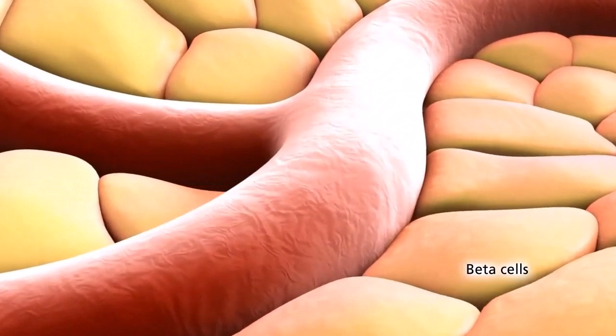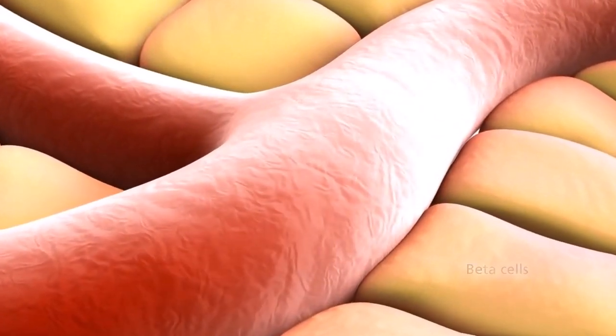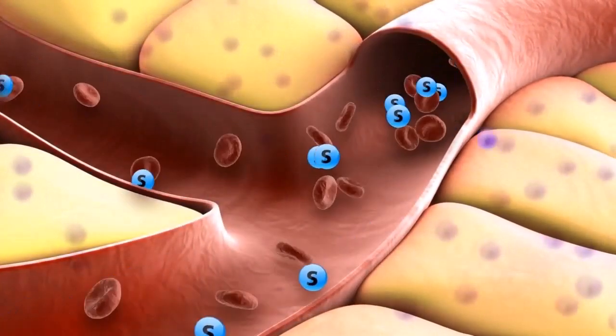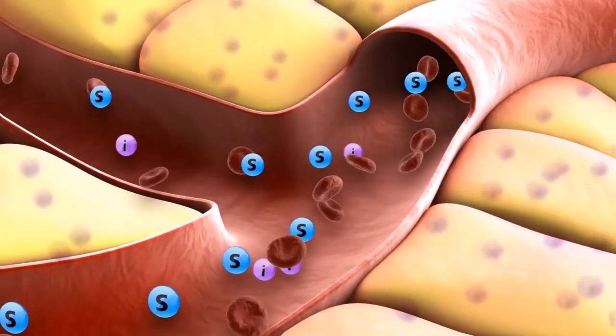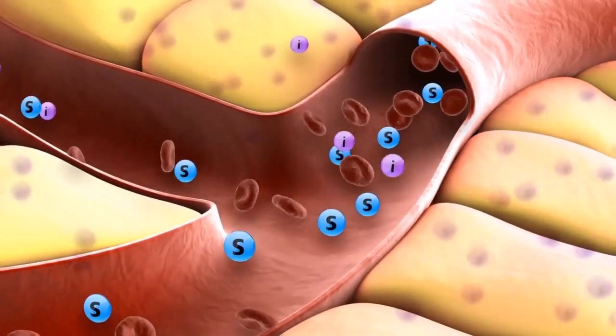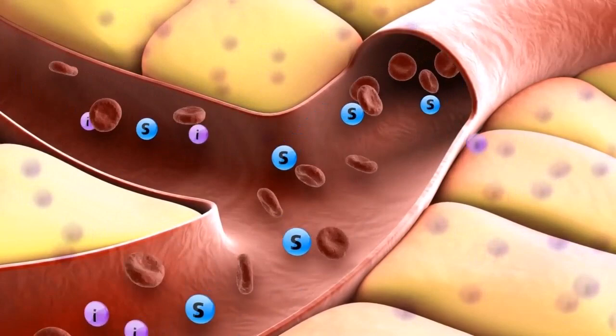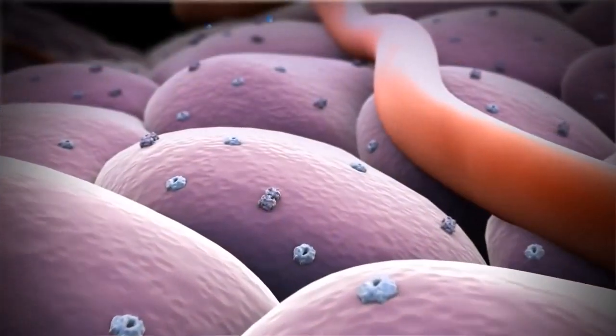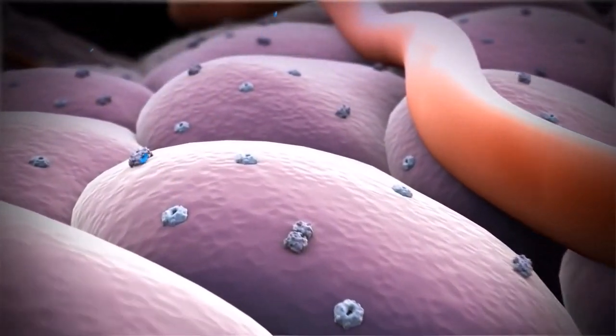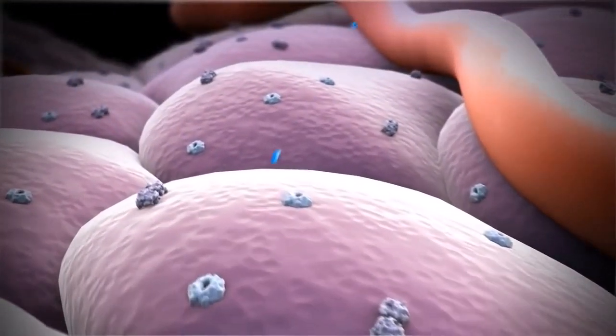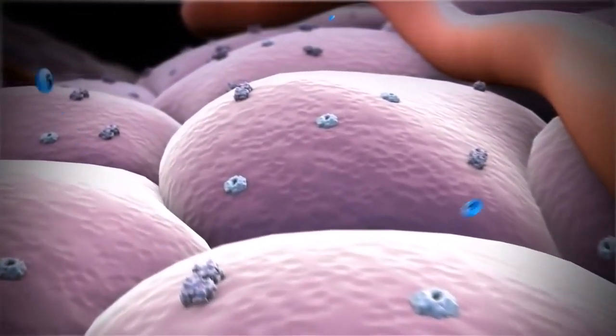Gestational diabetes is characterized by high blood sugar levels during pregnancy. This type of diabetes is caused by hormones produced by the placenta that inhibit insulin. Diabetes insipidus is a distinct condition in which the kidneys remove an excessive amount of fluid from the body. This video will focus predominantly on type 1 and type 2 diabetes.